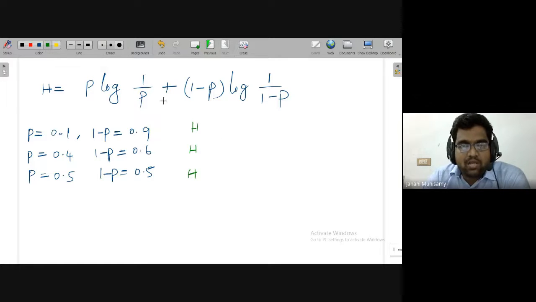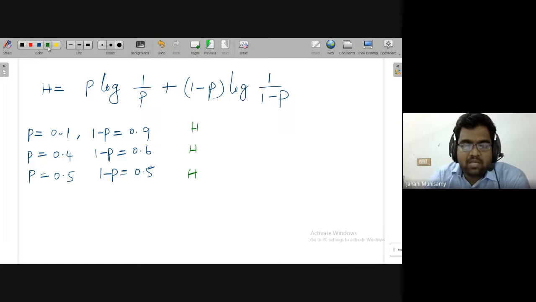Now the question here is, in which case you will get the maximum entropy? That is our aim now. So now I know the formula for entropy. Entropy depends on the probability values in a straightforward manner, and also on the logarithm of inverse probability. Now the question here is, at which condition will the entropy be maximum?